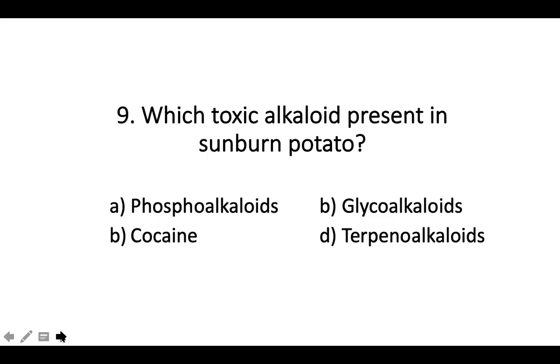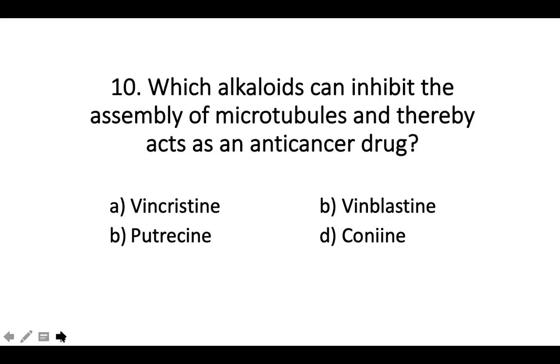Terpenoalkaloids. Question 9. Which toxic alkaloid is present in sunburned potato? A. Phosphoalkaloids, B. Glycoalkaloids, C. Cocaine, and D. Terpenoalkaloid. I repeat again. Question 9. Which toxic alkaloid is present in sunburned potato? A. Phosphoalkaloids, B. Glycoalkaloids, C. Cocaine, and D. Terpenoalkaloid.